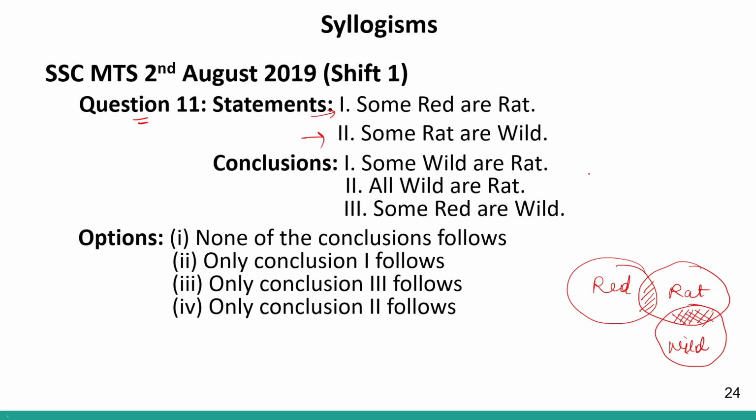Definitely this is highlighting. This is overlapping. So this is true. Second one is all wild are rat. So this is a possibility that may or may not be true. So this is false. Then it is some red are wild. So again, red are wild is a possibility. It may or may not be true. So this is false. So only conclusion number 1 is following.